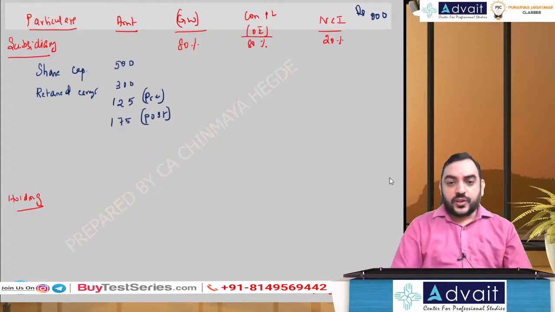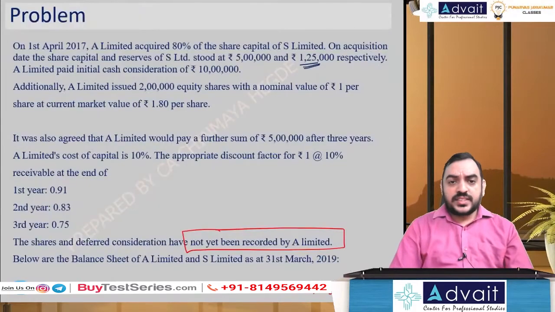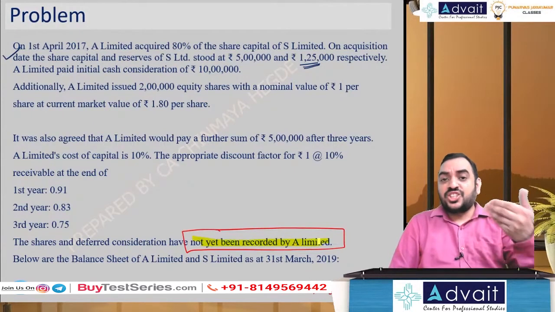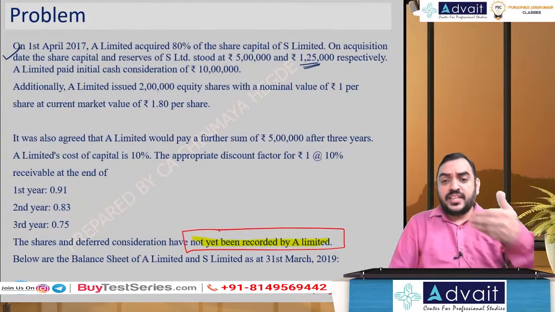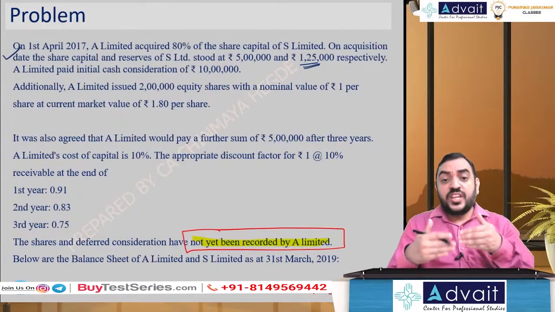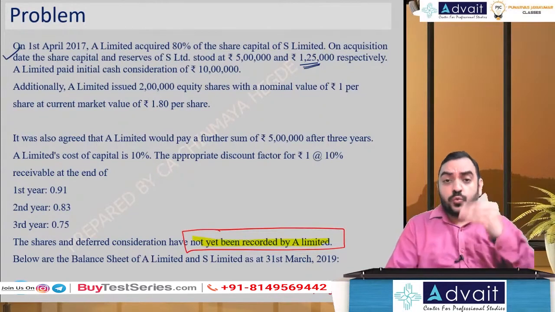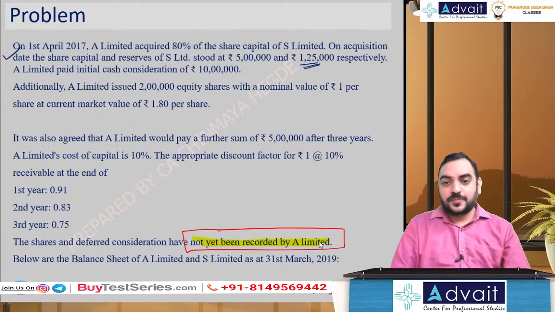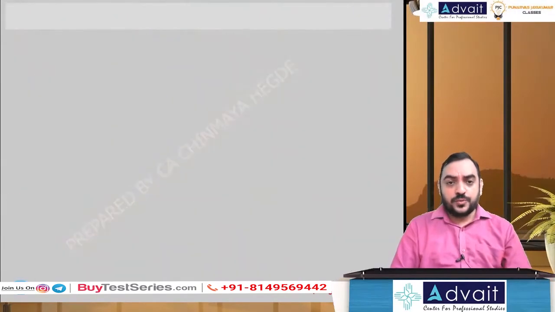Okay, very good. So these adjustments we have done, and they said the shares have not yet been recorded by A Limited. The shares issued have not been recorded, and the deferred consideration also they have not yet recorded. So let's discuss the adjustments by way of journal entry. If they were to record those two things, what would have happened? Let me show it to you.